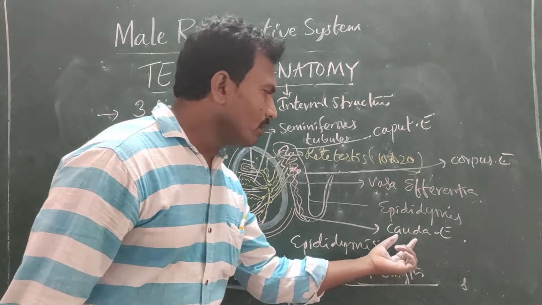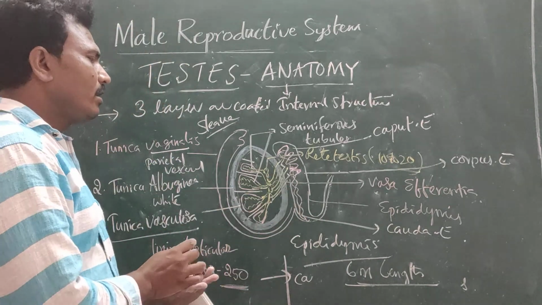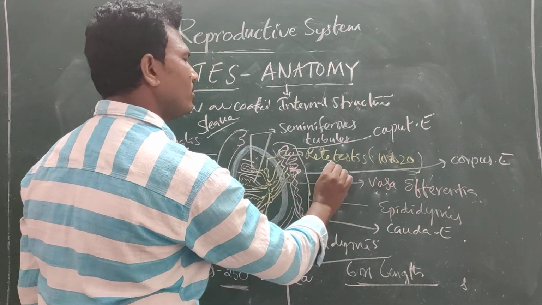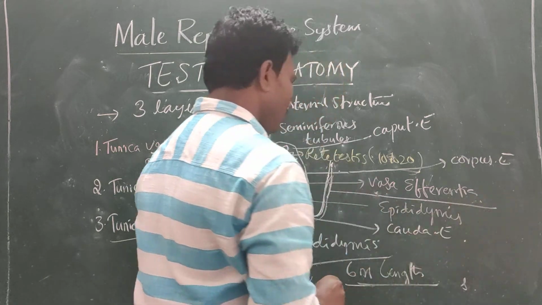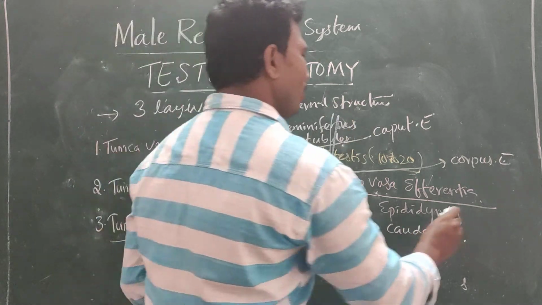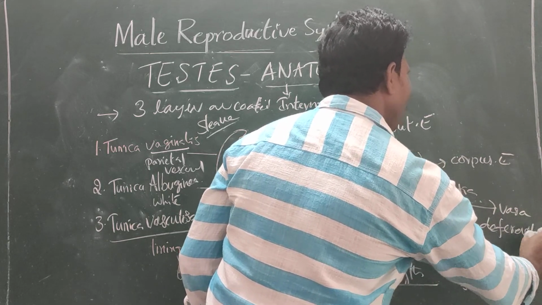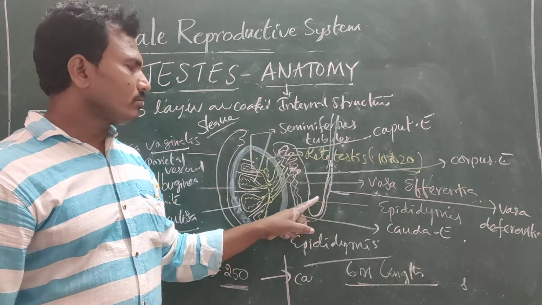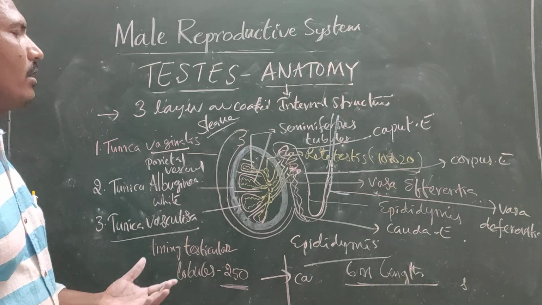Then the cauda epididymis enters the abdominal cavity and forms a small tubular network known as vas deferens. It is the main duct which carries sperms from the epididymis to the ejaculatory duct. So this is the internal structure.